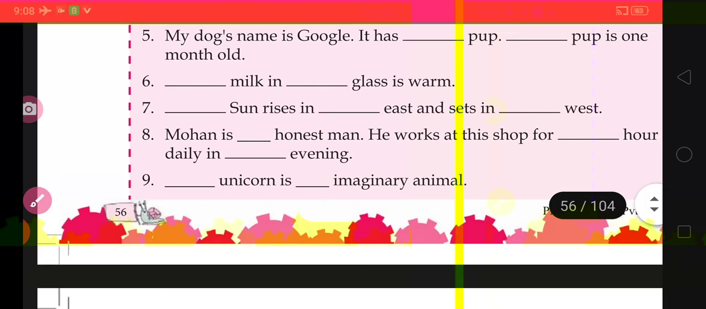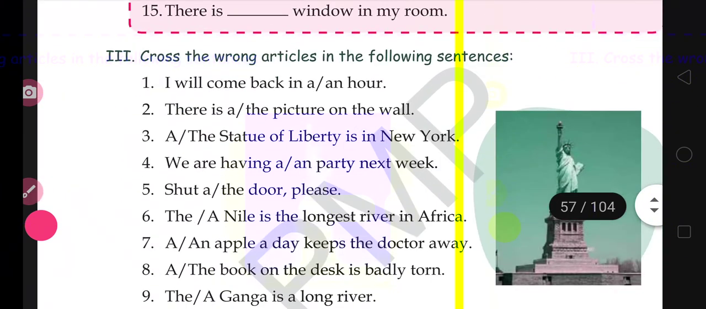Fine. Come to the third one. Cross the wrong articles in the following sentences. What you have to do here is just cross out the articles which are wrong. You have to cross out the articles which are wrong here. Fine. See the first one.